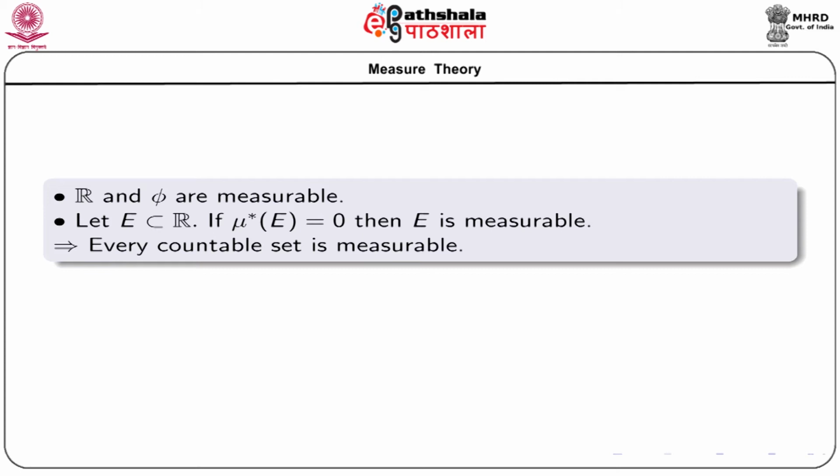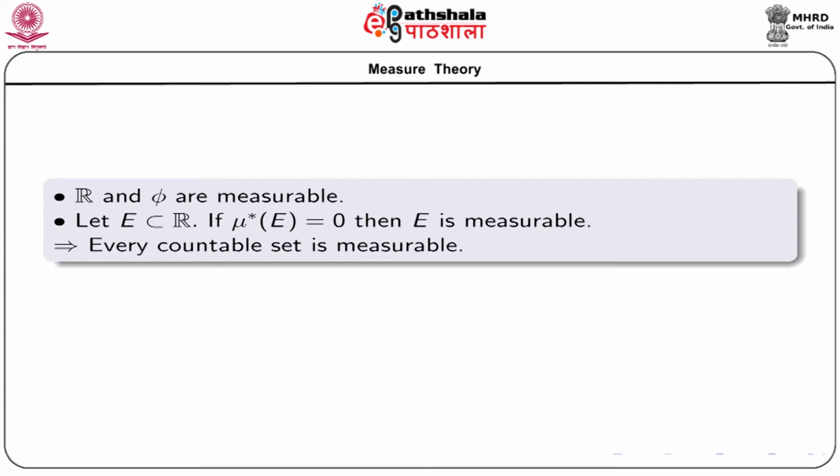And consequently, if we use this fact, then it turns out that every countable set should be measurable. Why? Because if we consider a singleton set X, where X is a real number, we can always cover the singleton set X by the open interval x minus epsilon, x plus epsilon. And so, from the definition of Lebesgue outer measure, mu star of singleton set X is less than 2 epsilon.